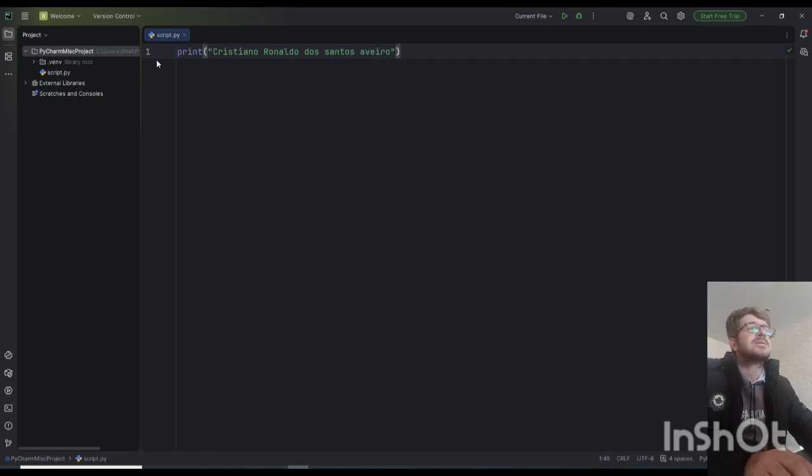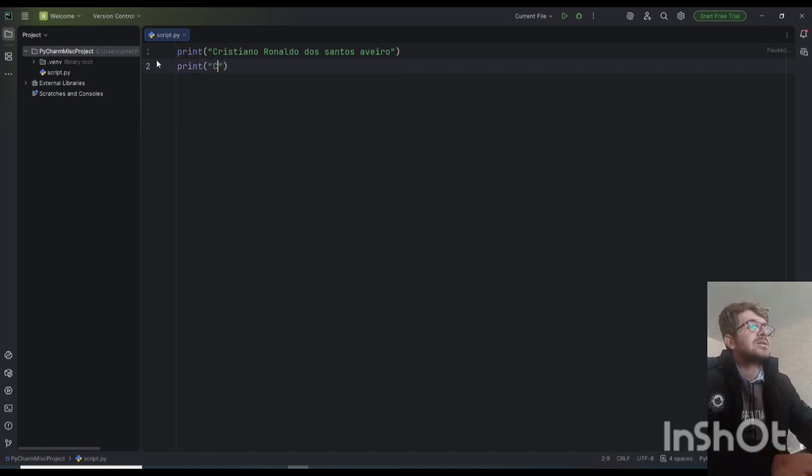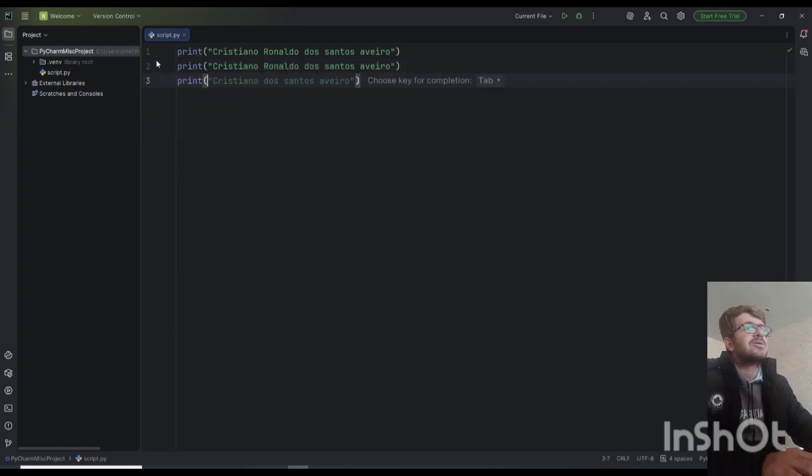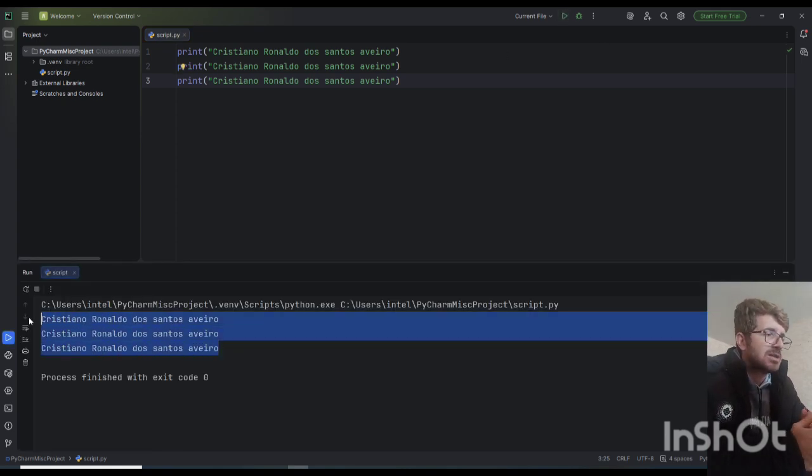This is one, and again print Cristiano Ronaldo dos Santos Aveiro, and again print Cristiano Ronaldo dos Santos Aveiro. Okay, let's run the code and Python will show Cristiano Ronaldo dos Santos Aveiro 3 times.